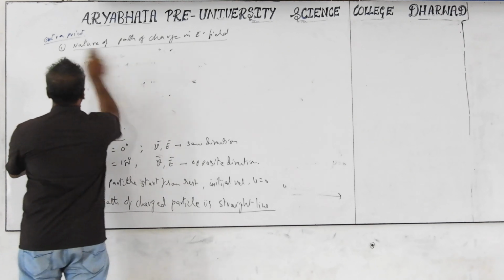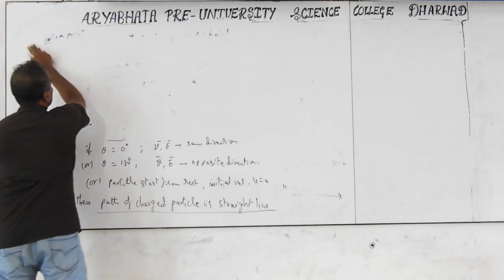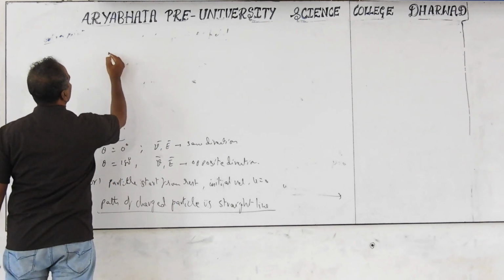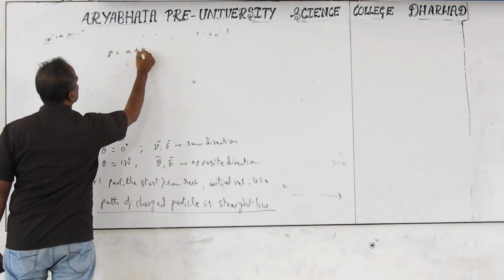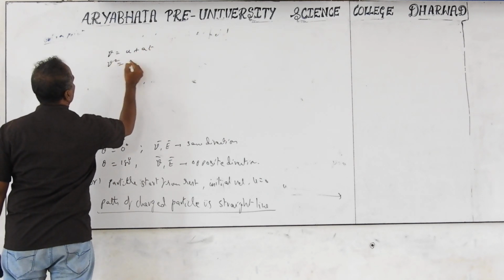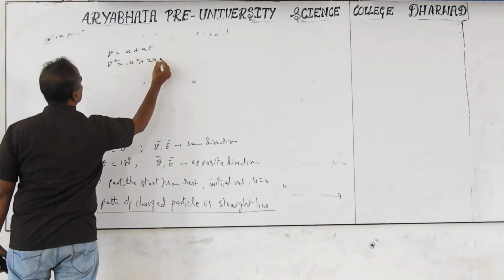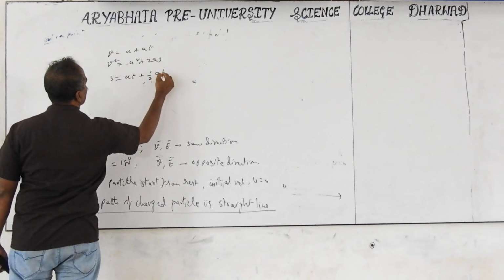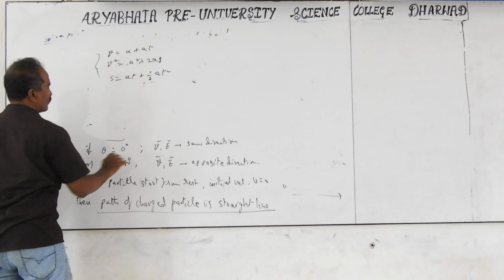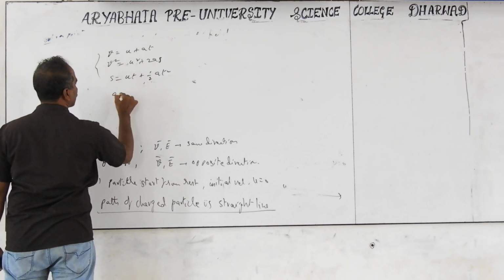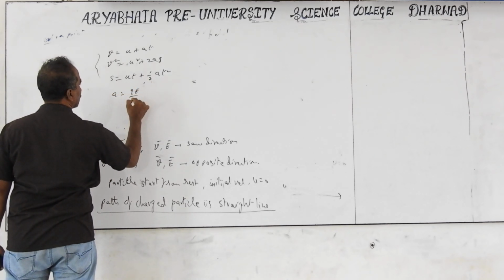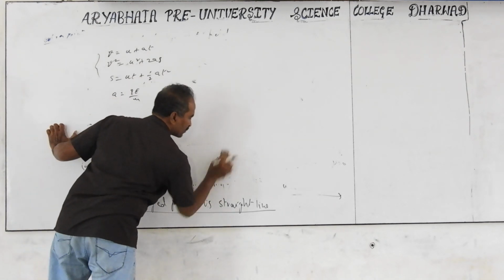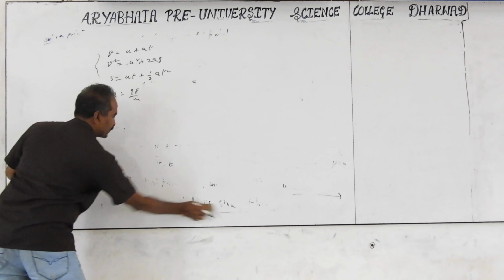In these cases, we take the final velocity or displacement expressions in terms of the acceleration. a equal to qE by m, final velocity v equal to u plus at, v squared equal to u squared plus 2as, s equal to ut plus half at squared. All these equations we can use for these cases, wherever a is equal to qE by m. Condition: starting from rest means u is 0.